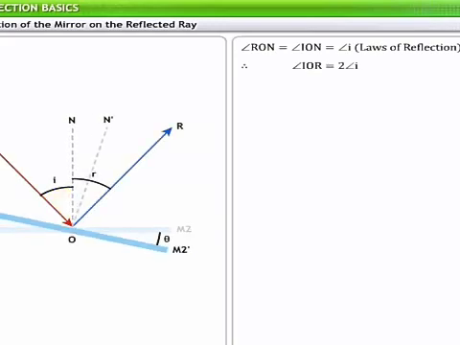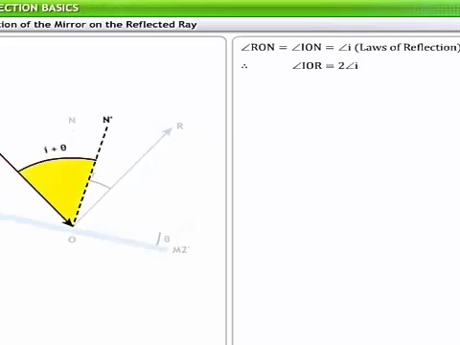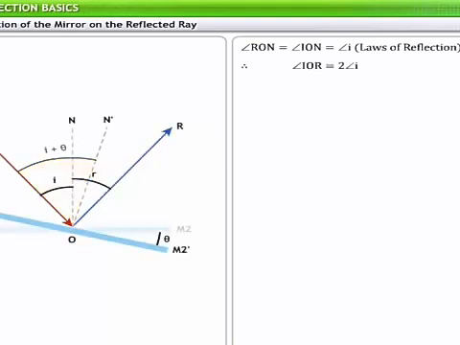Let the mirror be rotated through an angle theta about point O, so that M1'M2' is the new position of the mirror, and ON' is the new position of the normal. The position of the incident ray remains the same, but the new angle of incidence is angle ION'. Angle ION' equals I plus theta.